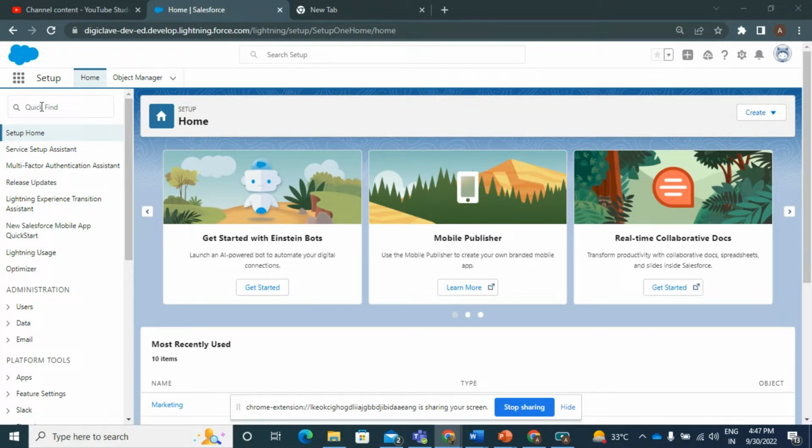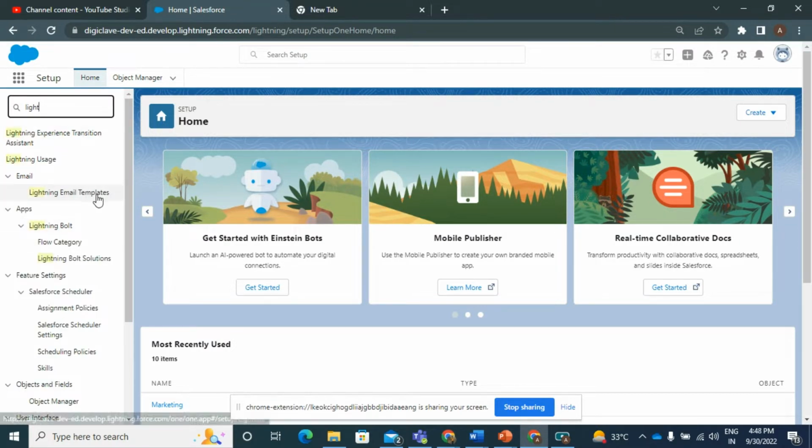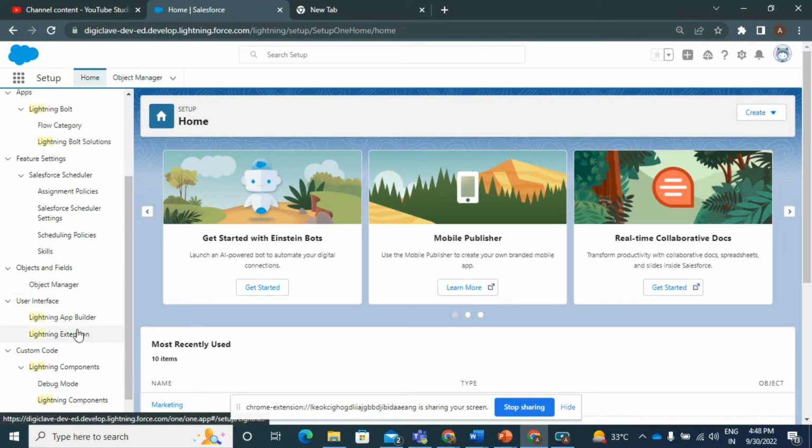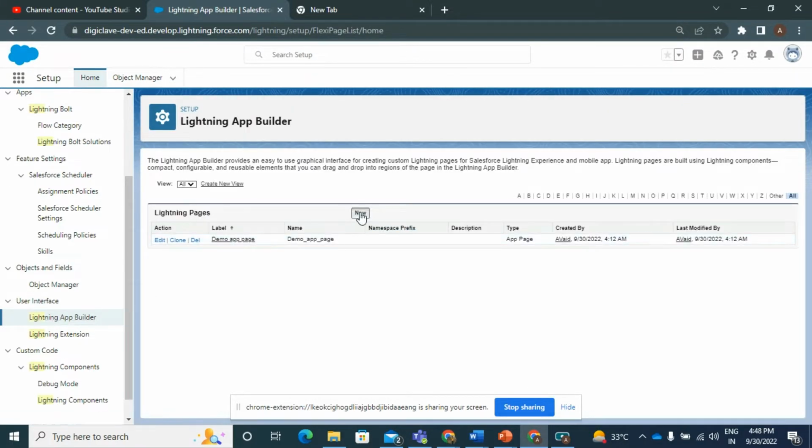My name is Akshay. Today we will discuss how to create Lightning app page in Lightning App Builder. So we just have to search Lightning App Builder. So this is Lightning App Builder. Click on Lightning App Builder. Click on New.